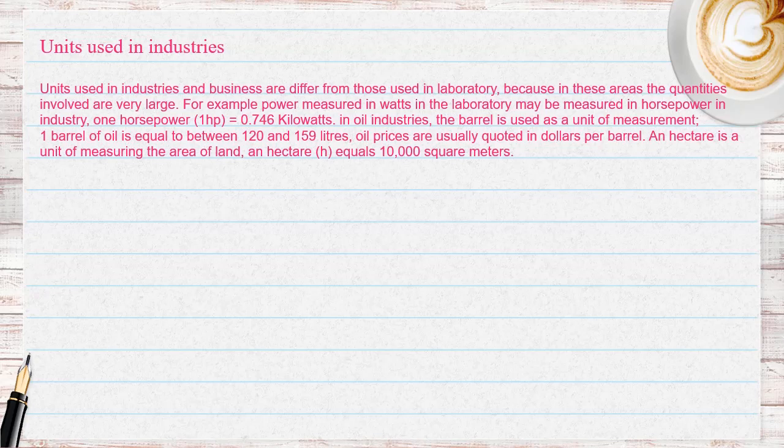In oil industries, the barrel is used as a unit of measurement. 1 barrel of oil is equal to between 120 and 159 liters. Oil prices are usually quoted in dollars per barrel. A hectare is a unit of measuring the area of land. A hectare, ha, equals 10,000 square meters.